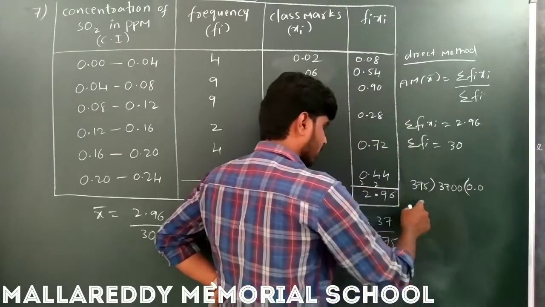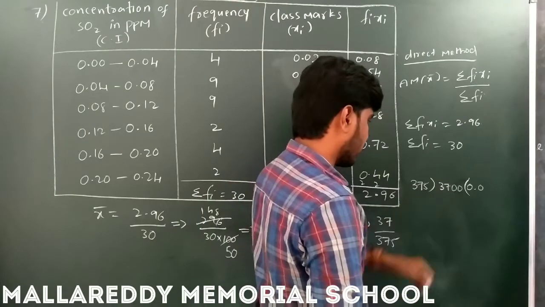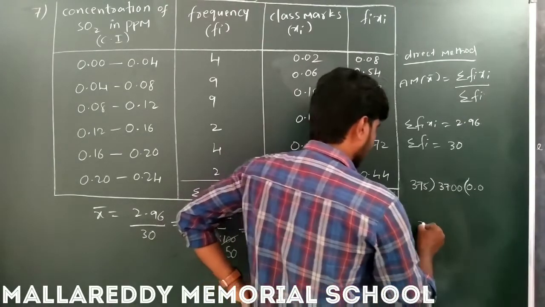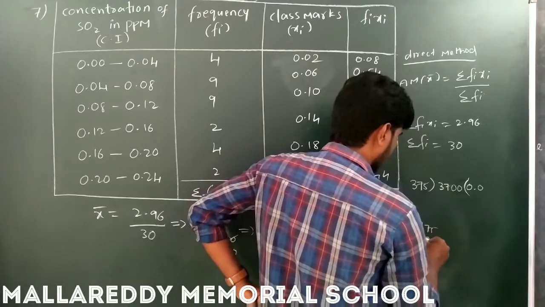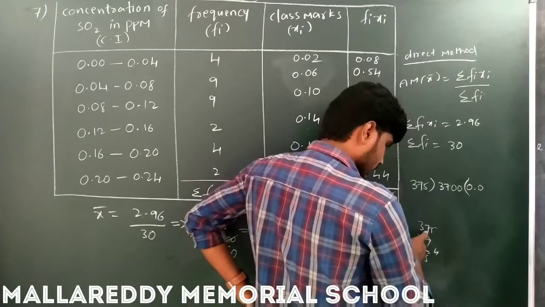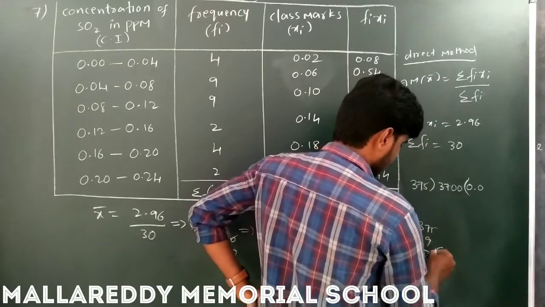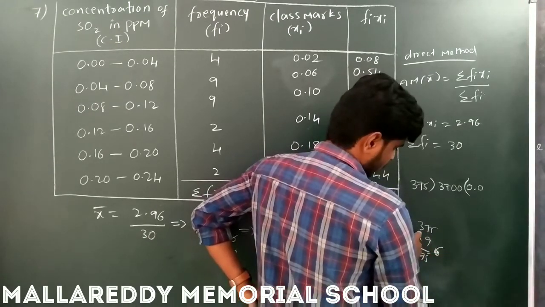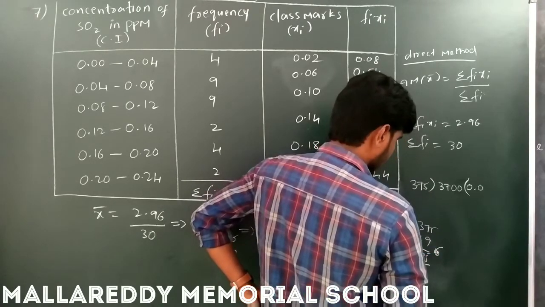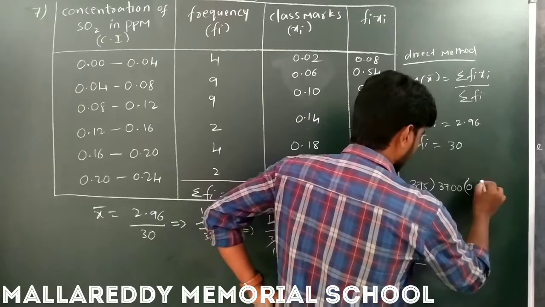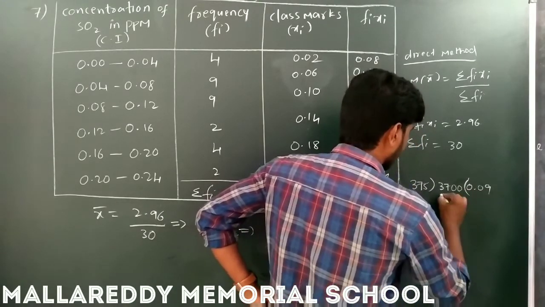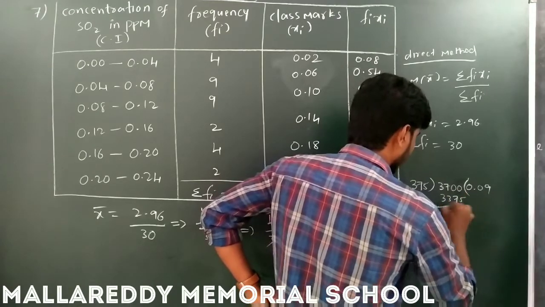So 375 into 10, 37500, 3750, okay, 2750 it is. So take 375 into 9s, 9 5s are 45, 9 7s are 63, 67, 9 3s are 27, 33 it is, okay. So it is sufficient. So 0.09, it is 9, 375 into 9, 3375.